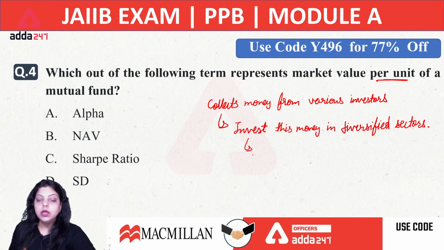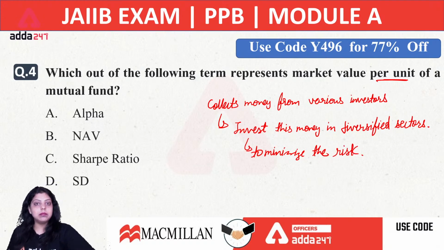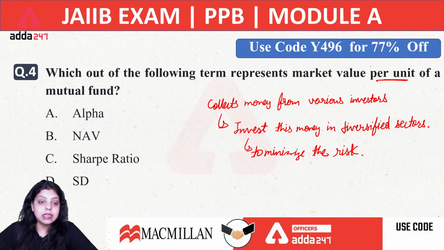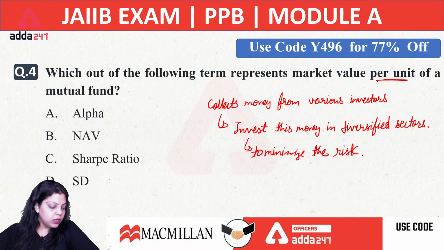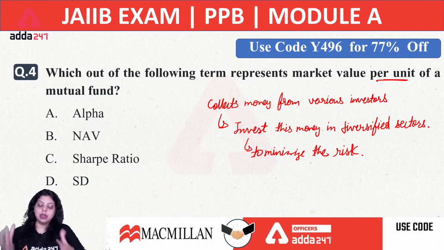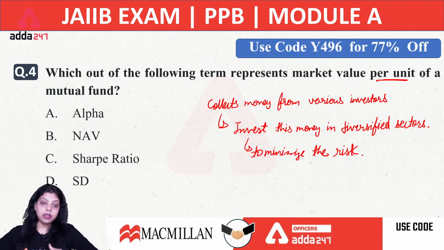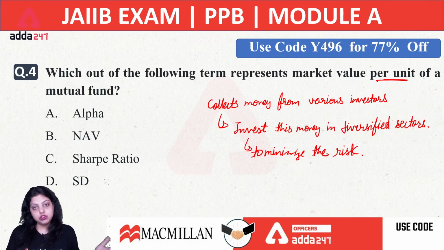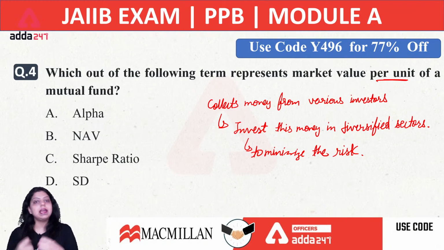Why are they doing so? To minimize the risk, because if we invest a bulk amount in a single market and at the time of investment the market is at risk, then the whole amount we have invested in a single market will be in loss. So what mutual funds are doing, or we can say the mutual fund managers are the portfolio managers who collect money from different investors and invest that money in a diversified sector, in different sectors. Let's say for example, I have a certain amount of money.